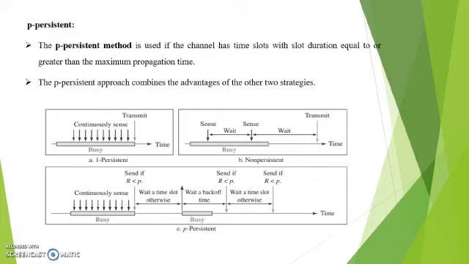Next is the p-persistent method. It is used if the channel has time slots with slot duration equal or greater than the maximum propagation time. So this is the pictorial representation of one persistent, non-persistent, and p-persistent methods.